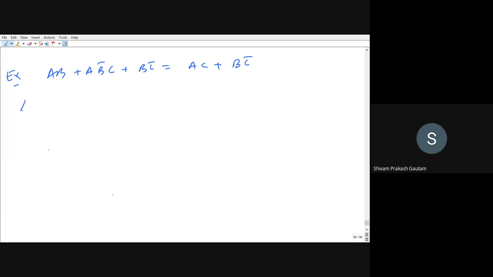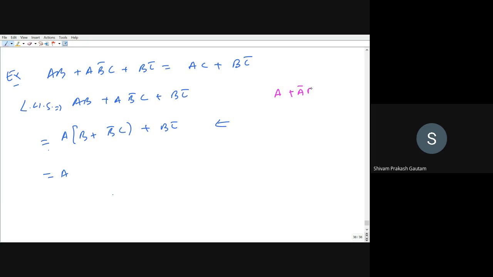Okay, so we will take LHS. That is AB plus AB̄C plus BC̄. If I take A common, this will be B plus B̄C plus BC̄, right? Now I will apply distributive law at this point. What does distributive law say? If A plus ĀB term is there, I can write it as (A plus Ā) and (A plus B), right? So you can see this now.